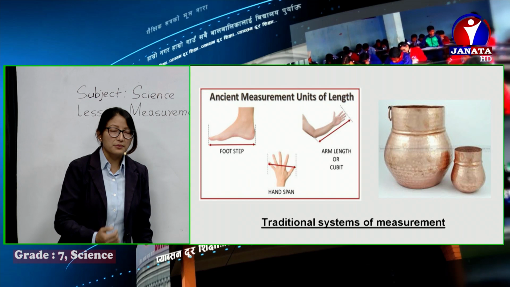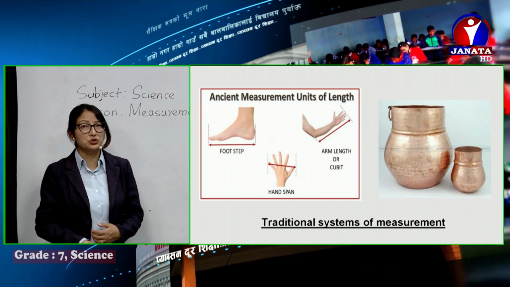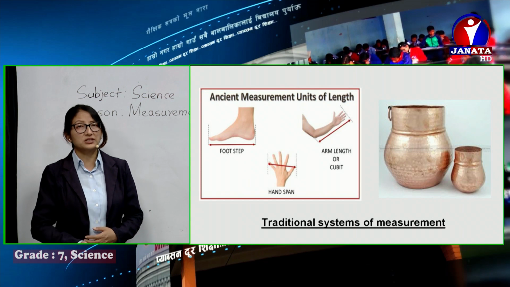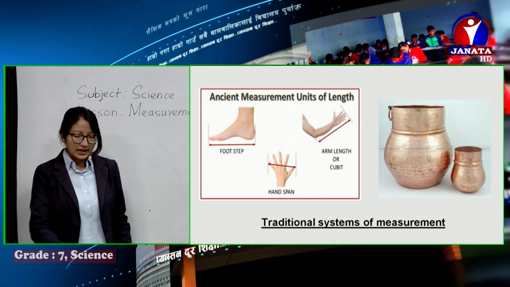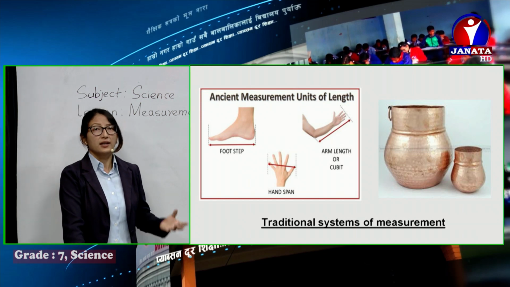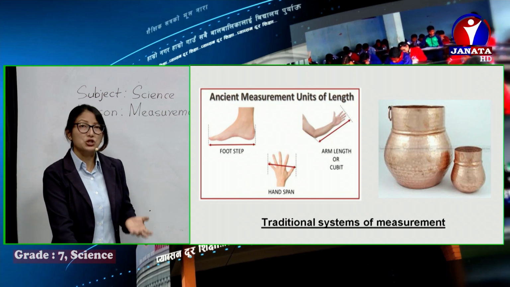The main thing we focused on was the traditional system of measurement, how people used to do measurement in ancient times, and what their defects were, so that people were compelled to find the SI system of measurement.